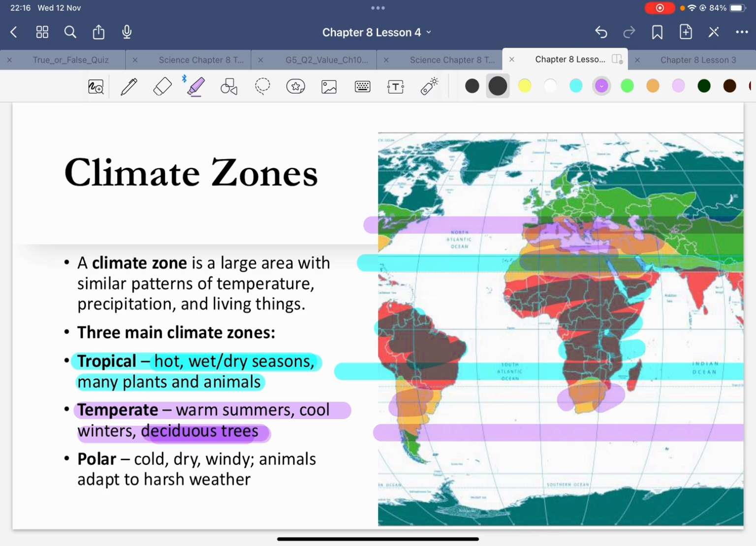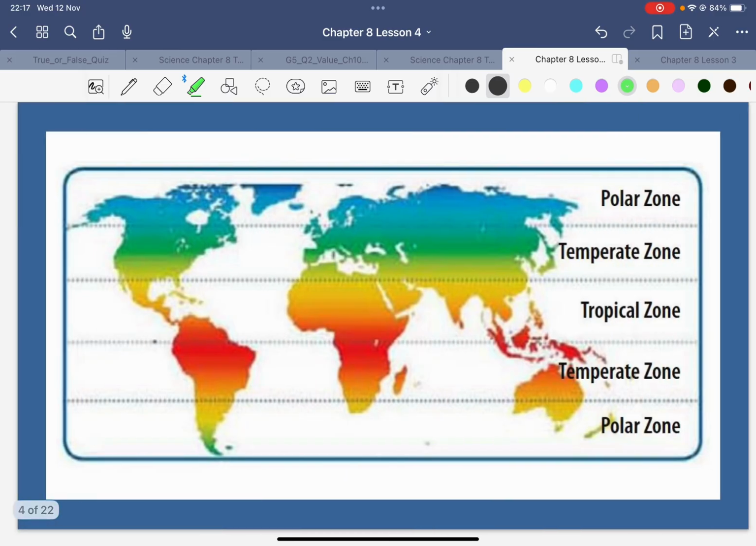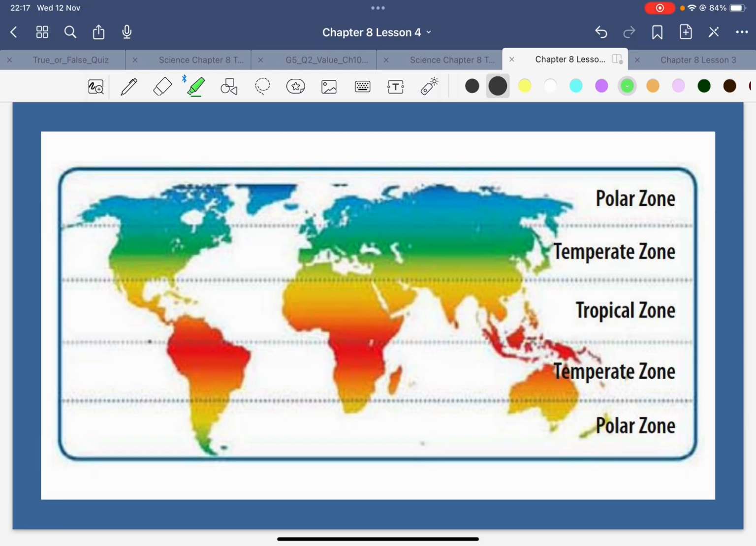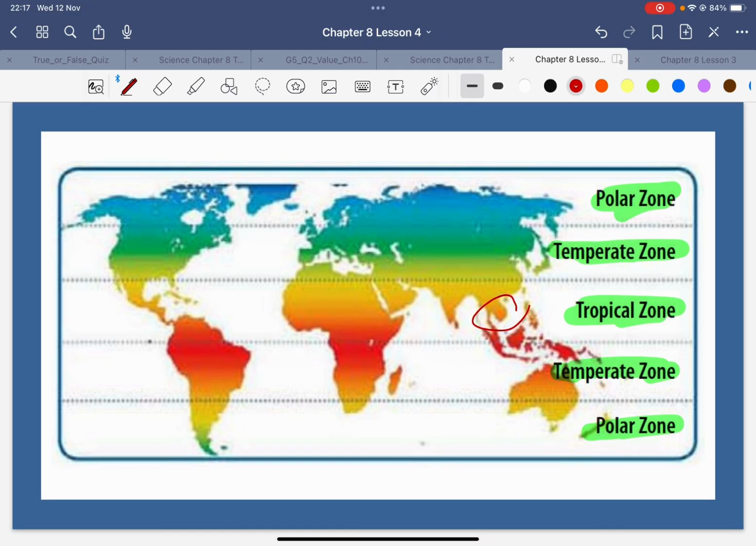Then you have the polar region. The polar regions have conditions that are harsh for animals to live in: cold, dry, and windy. This is where you see the North Pole and the South Pole, the top part of the earth and the bottom part. Okay, so this is the detail giving you tropical zone, temperate zone, and then polar zone, top and bottom. If you zoom in, you can see Thailand here. This is us. We're in the tropical zone.